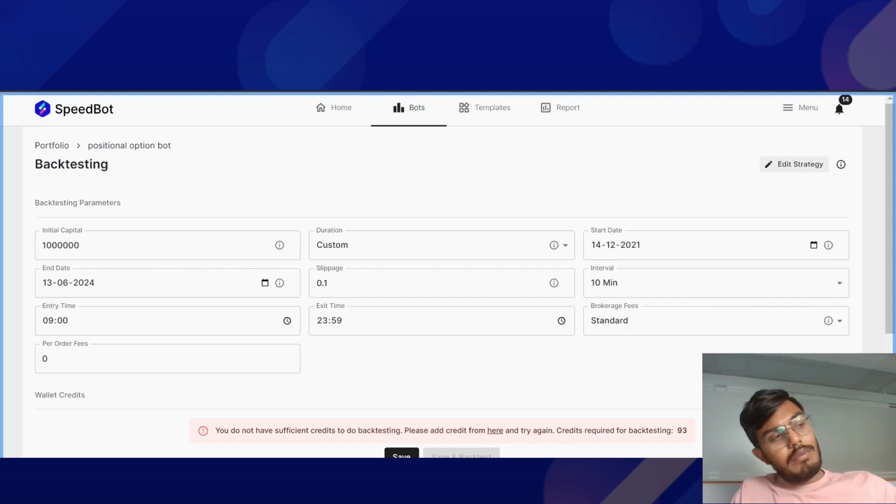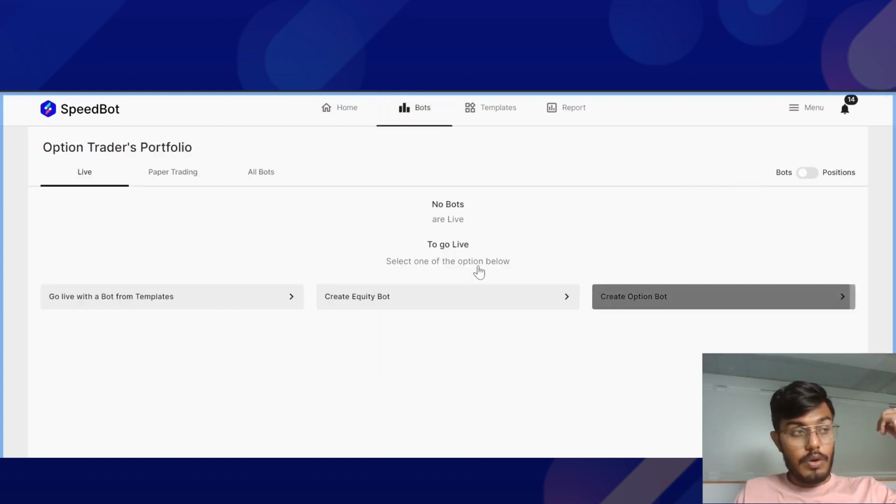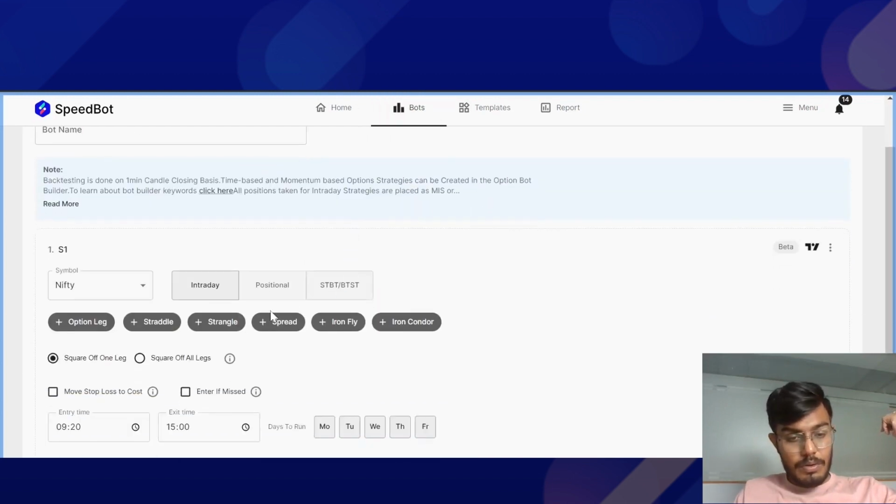Okay, so next up we have a question from Nikunj Kalani. Nikunj asks whether it is possible to create, okay, so this is another positional question, but this time the positional bot has to be created in options instead of equity. Right now, we saw that the bot was created in the equity segment. Let me just go and create the option bot on a positional basis.